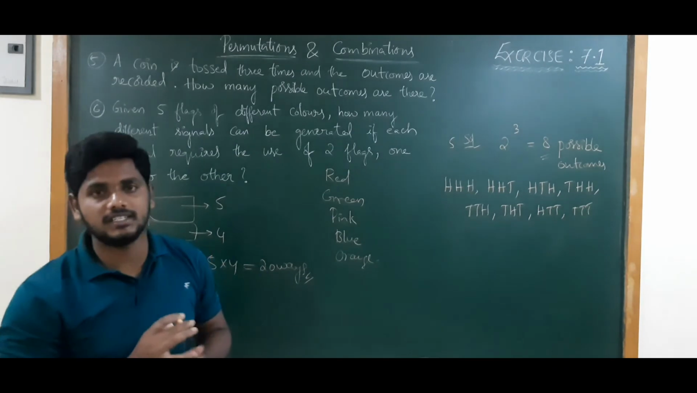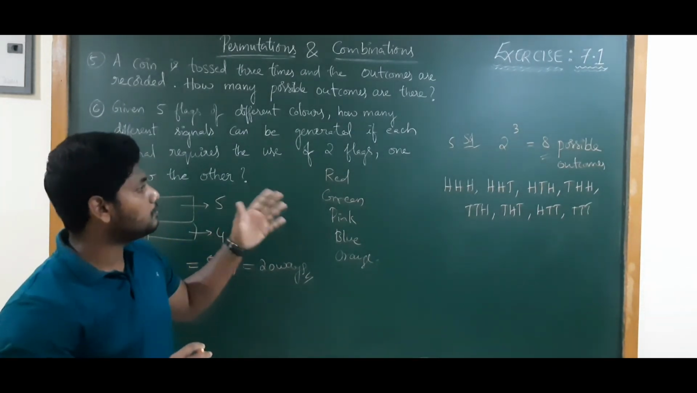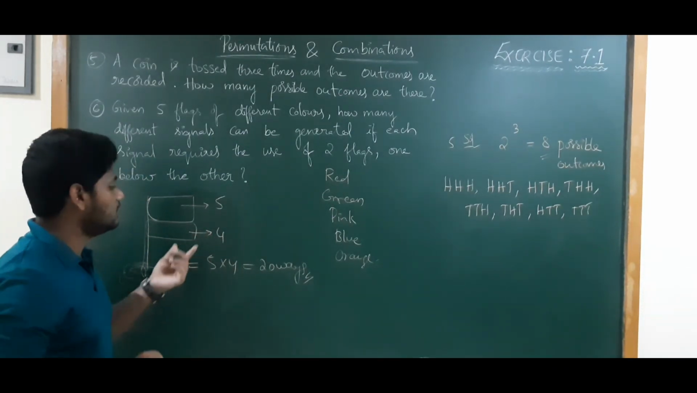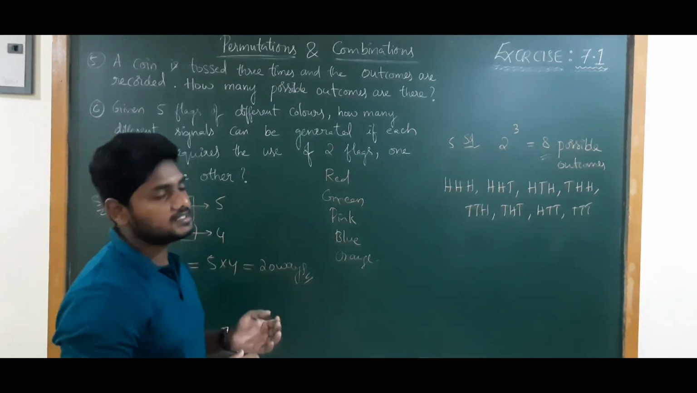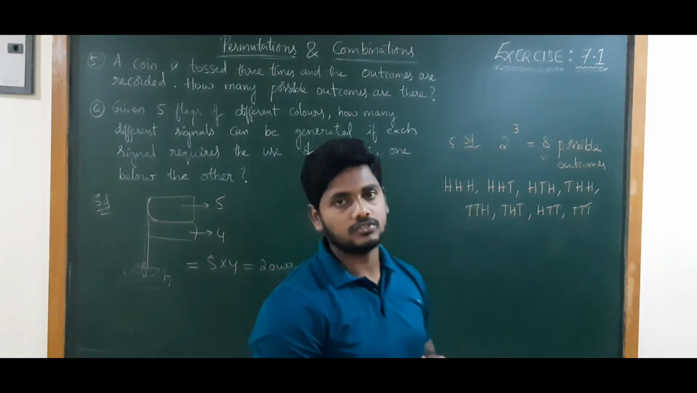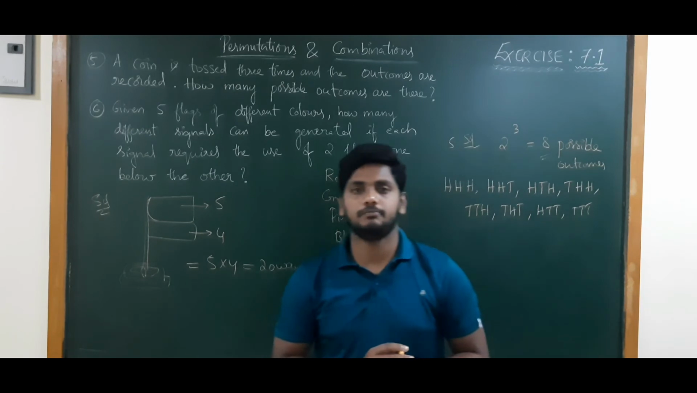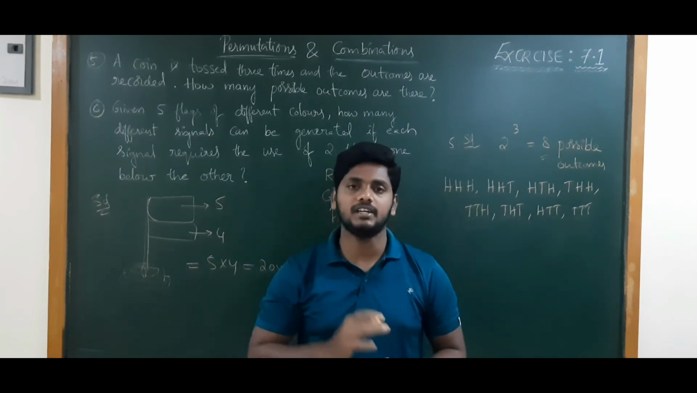See, this is the easiest method. What are the possible cases we need to take, and we just need to multiply. If any alternative cases are there, we need to add. So this is about the first introduction part of this chapter, permutations and combinations.